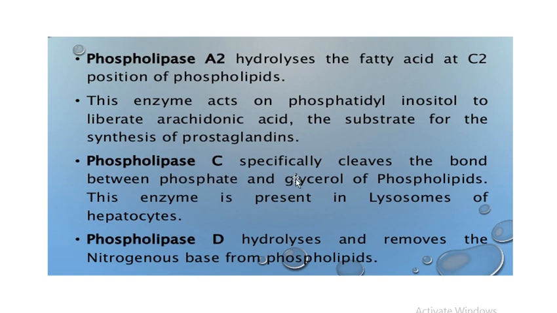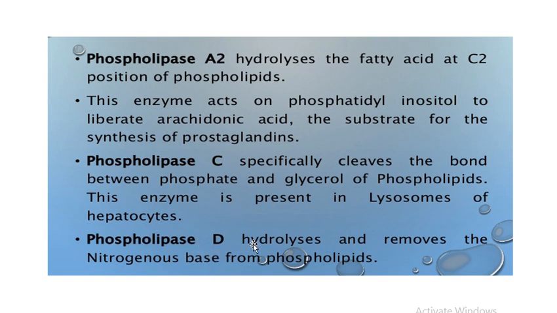Phospholipase C specifically cleaves the bond between the phosphate present at the third carbon of glycerol in a phospholipid. As a result of the action of phospholipase C, the phospholipids give rise to diacylglycerol, and this enzyme is present in lysosomes of the hepatocytes.